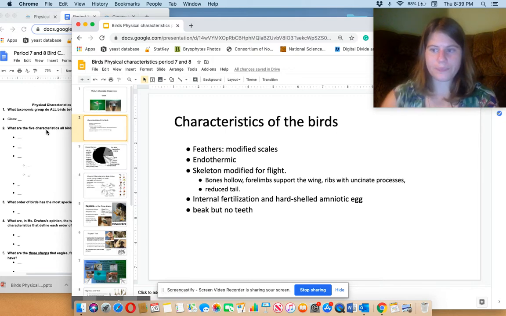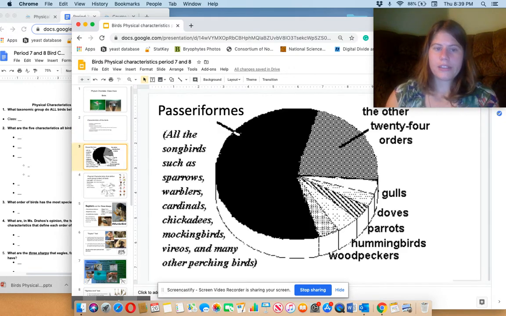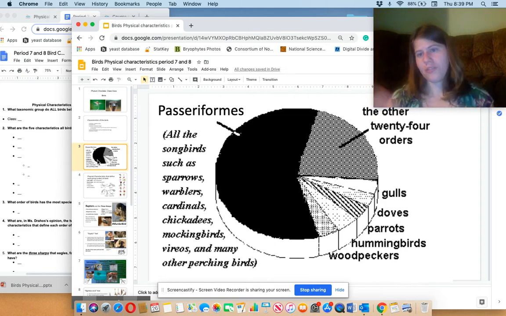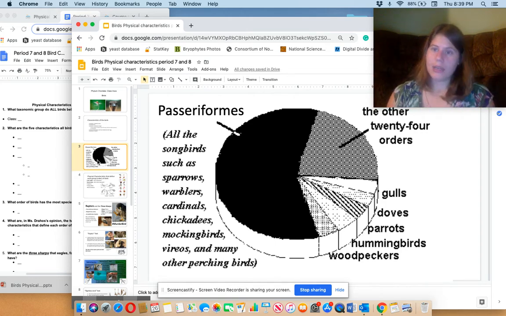Hip hip huzzah. Okay, so groups of birds. This is still more taxonomy stuff. I know this is kind of like a review from the last lesson we had, but it was an important lesson, and everything's going to build off of it.